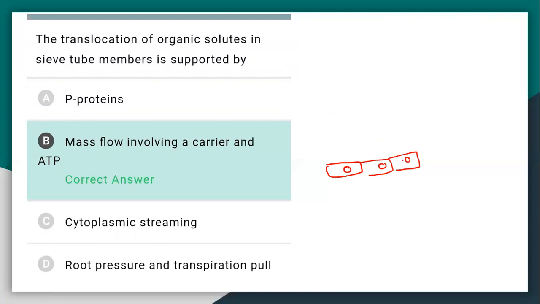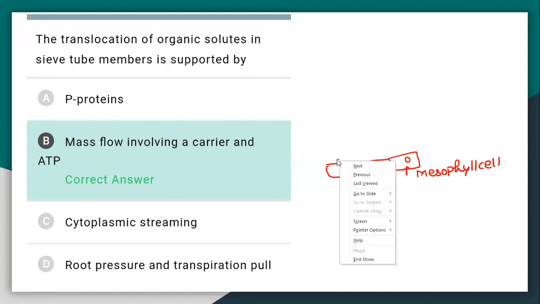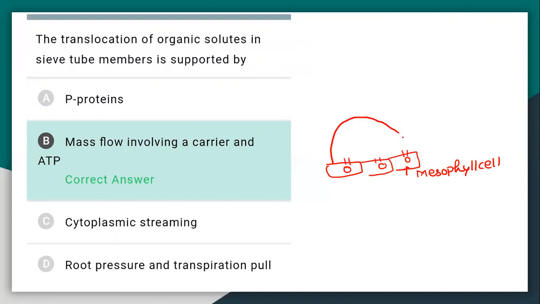Now these are mesophyll cells. From the mesophyll cell, the photosynthate is transported into the bundle sheath cell. From the bundle sheath cell, it will move into the companion cells.